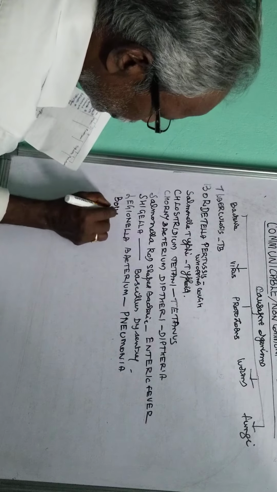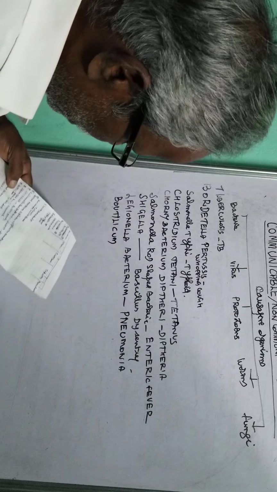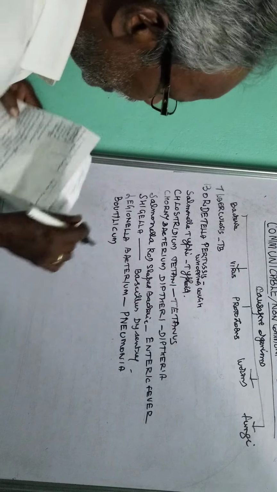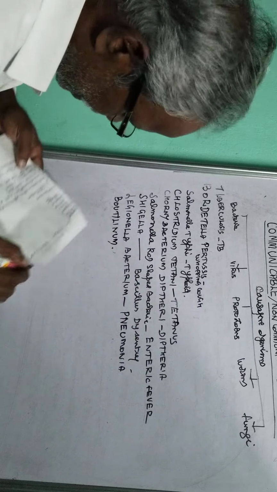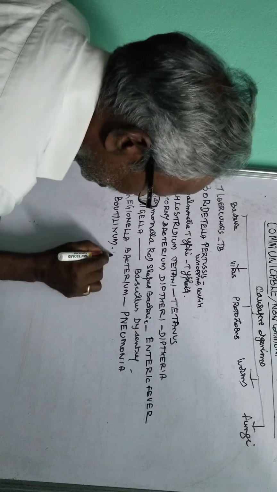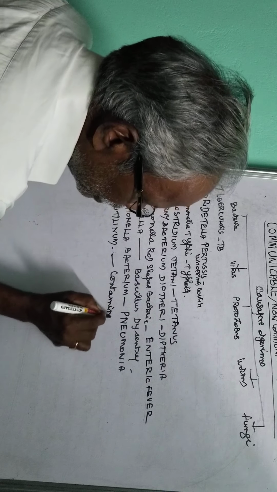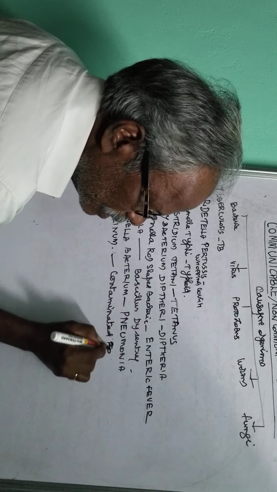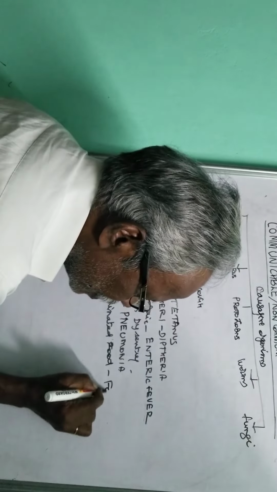Then botulism, caused by Clostridium botulinum bacteria. This is caused by contaminated food. From contaminated food, this bacteria enters into the body and it causes food poisoning.